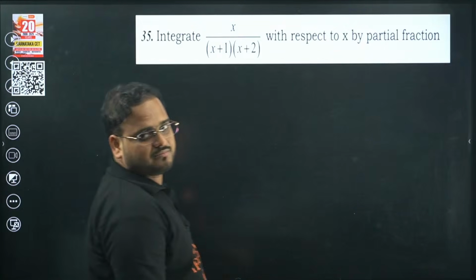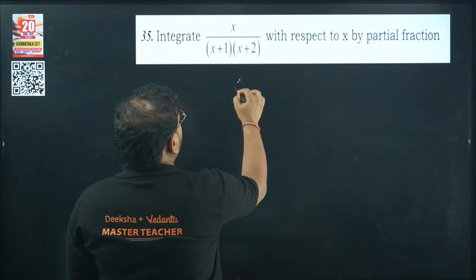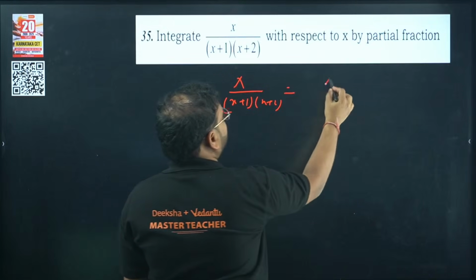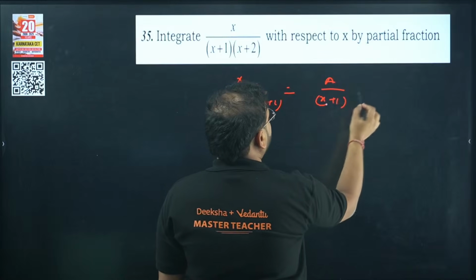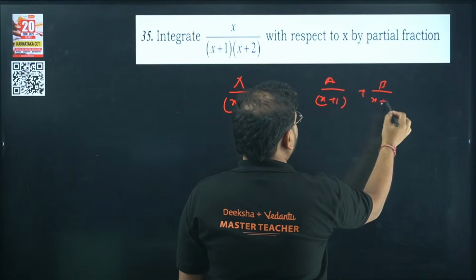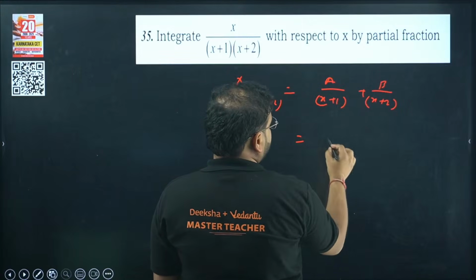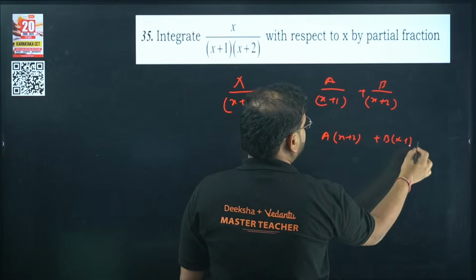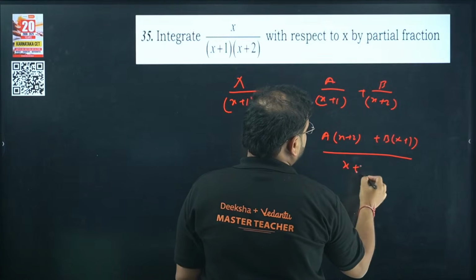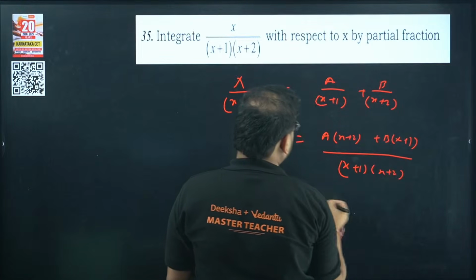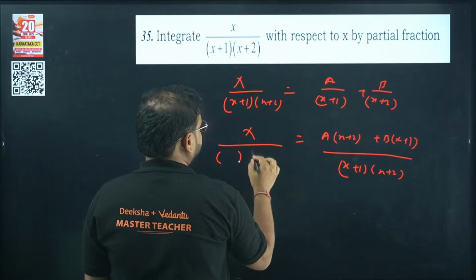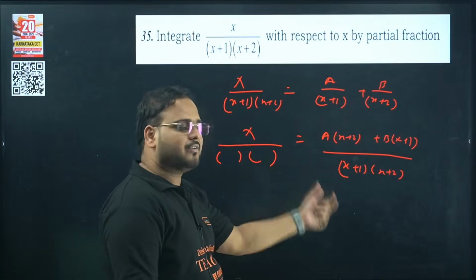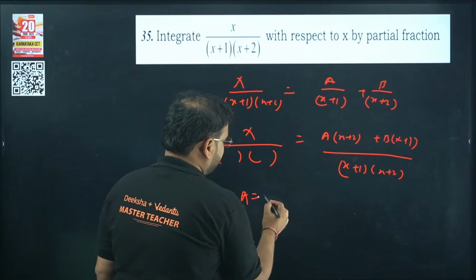This one, partial fraction, you all can solve it, right? I'll not solve this question, you can try it from your side. You have a upon x plus 1 plus b upon x plus 2. Multiply this: a times x plus 2 we get, and b times x plus 1 we get, divided by x plus 1 into x plus 2. Here also we have the same thing. Compare, put x as minus 2, you'll get something over here, and find the value of a and b.